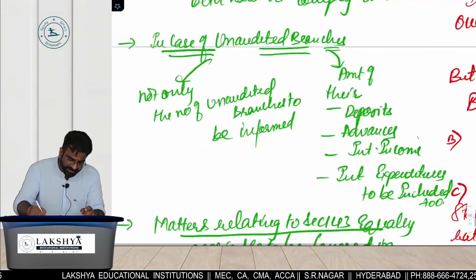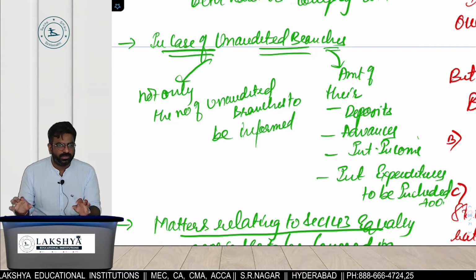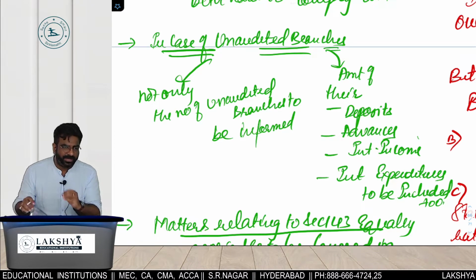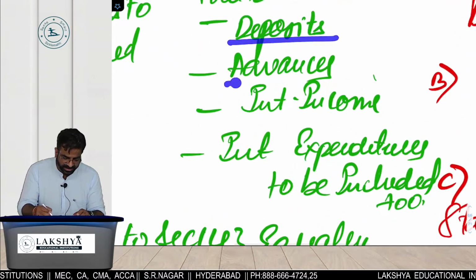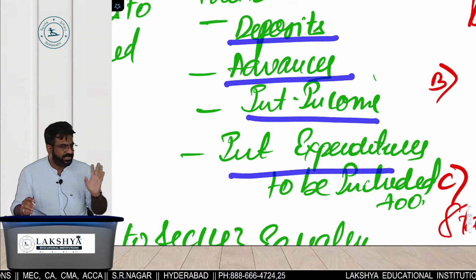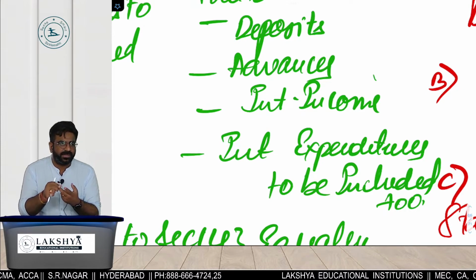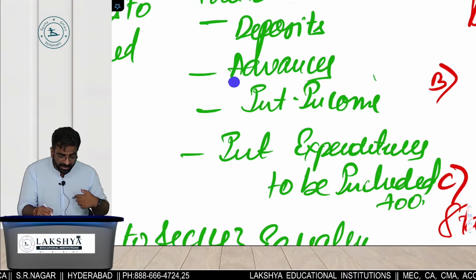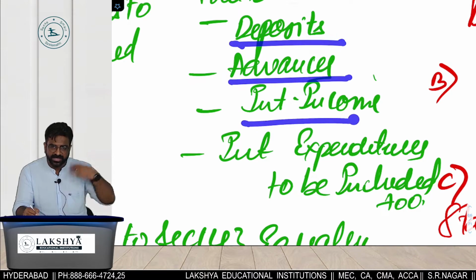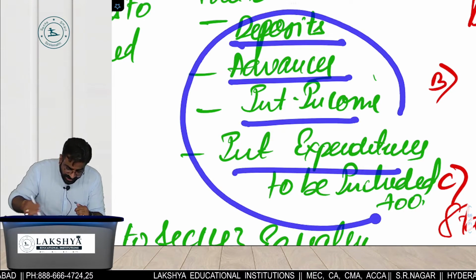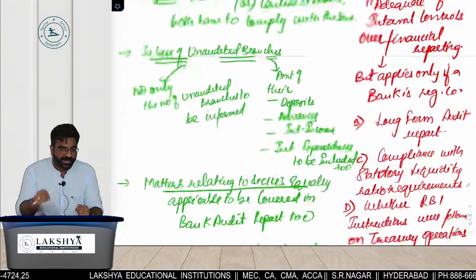And in case of which branches, everyone? What do you mean by unaudited branches? Those whose audit has not been done. So remember, in case of unaudited branches, at least we have to report 4 items. What are the 4 items? Deposit, advances, interest income, interest expense. Extra things are not required. What is the major asset of the bank? Advances. Liability of the bank, deposits. Major income of the bank, interest income. Major expenditure, interest expense. These 4 informations at least are required in case of which audit? Unaudited branches of a bank. Did you get the point?